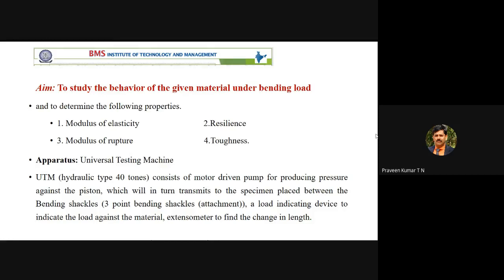So when you conduct the experiment, in the observation part you have to note down how much load is applied over the specimen. That is the first observation you have to make. The second observation is how the material behaves, or what the behavior of the material is. The behavior of the material is nothing but how much deformation takes place. Bending is a slightly different type of deformation.